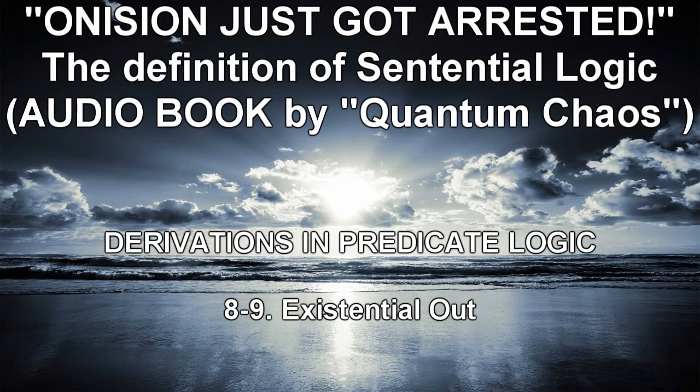Consider the following derivation problem. 1. ∀x(Fx ⊃ Hx) PR. 2. ∃xFx PR. 3. ∃xHx. One possible English translation of this argument form goes as follows. 1. Every freshman is happy. 2. At least one person is a freshman. 3. Therefore, at least one person is happy. This is indeed a valid argument. But how do we complete the corresponding derivation?